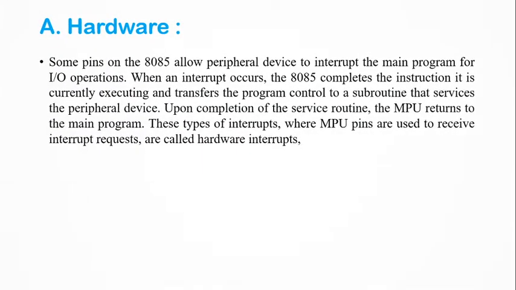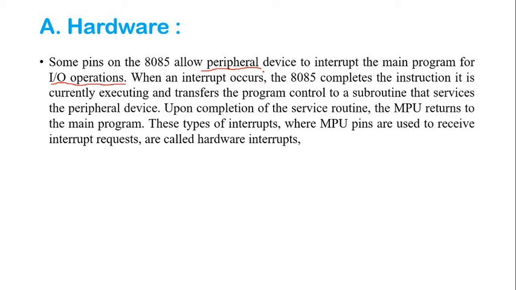In hardware interrupts, some pins of the 8085 allow a peripheral device to interrupt the main program for input output operation. Whatever device is connected with our microprocessor, either input device or output device, is called a peripheral device, and it is going to interrupt the main program.